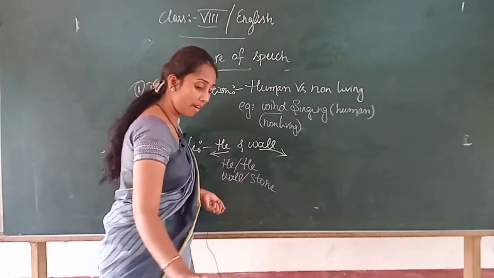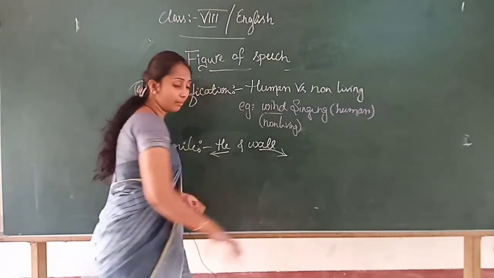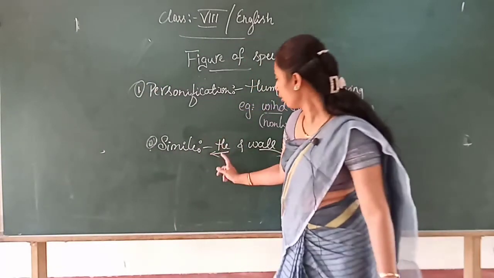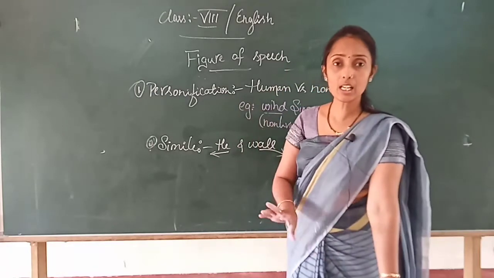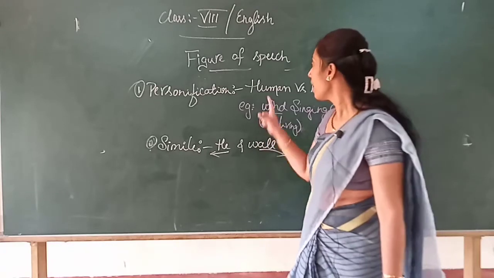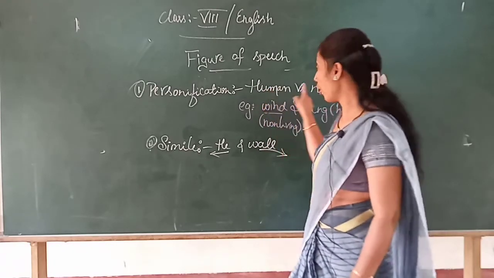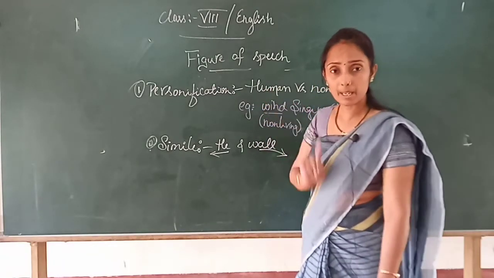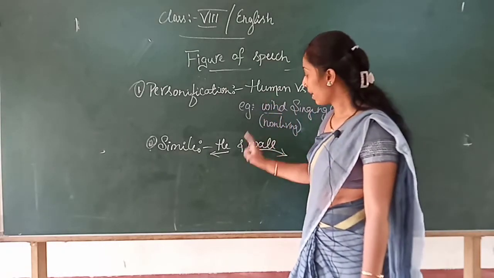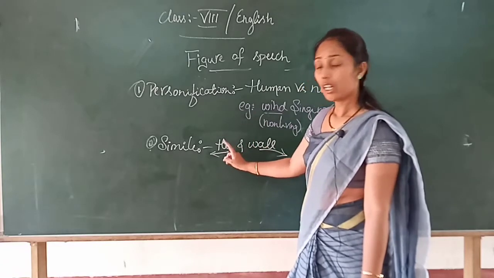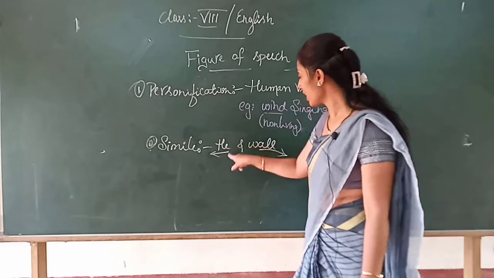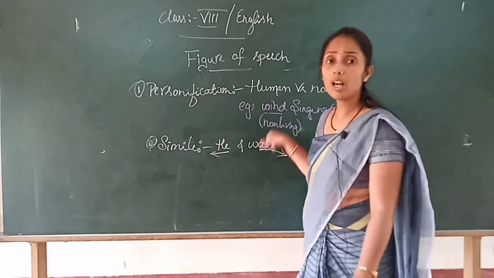Is it clear? Where keeping two different things we compare in a simile. Clear? Here in a personification, children understand, we compare living with the non-living. Clear? In a personification what we will do? We will compare living with the non-living, whereas here we compare two different things with each other. That was the simile.